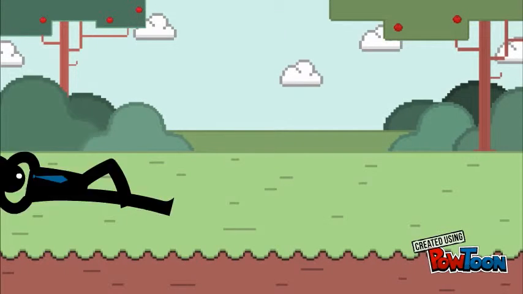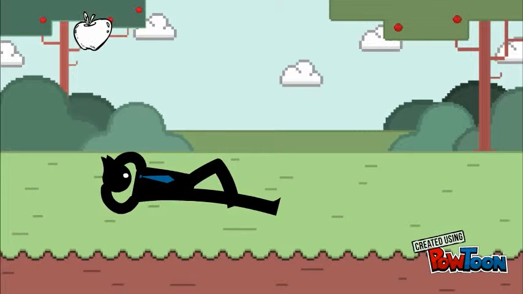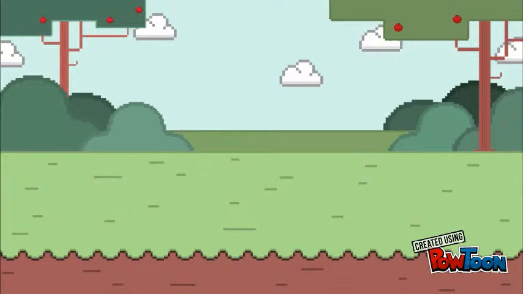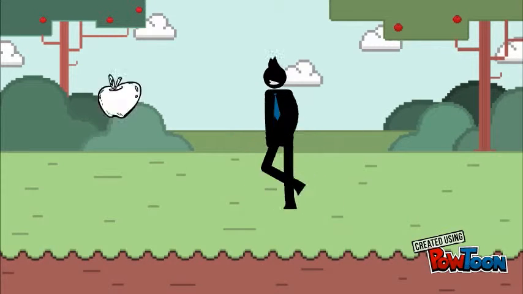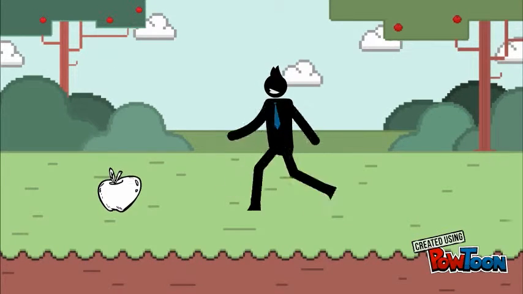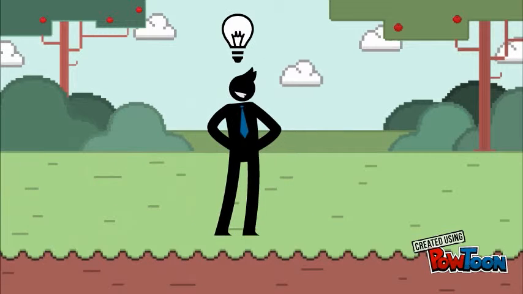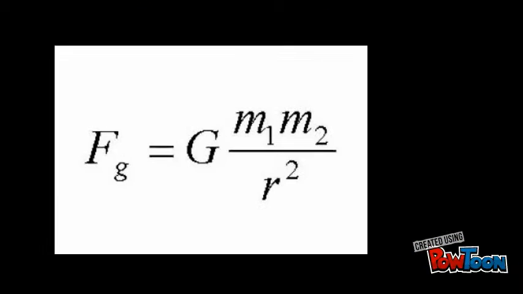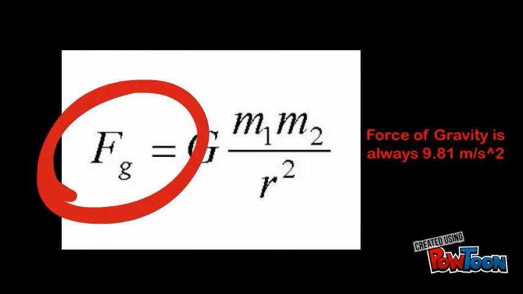It was said that Newton was asleep under a tree when suddenly an apple fell on his head. But was that true? No, what actually happened was that Newton was in a field where he saw an apple fall off a tree. He then had an idea that perhaps the reason why that apple fell off that tree was because there was a force exerted on it. This then brought in the idea of the force of gravity, which is always 9.81 meters per second squared.